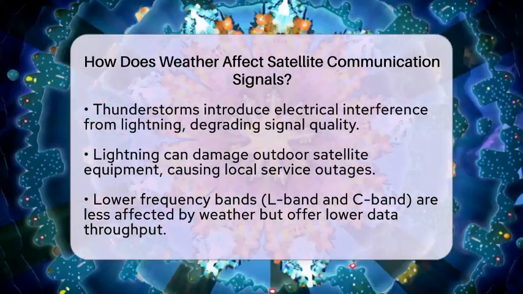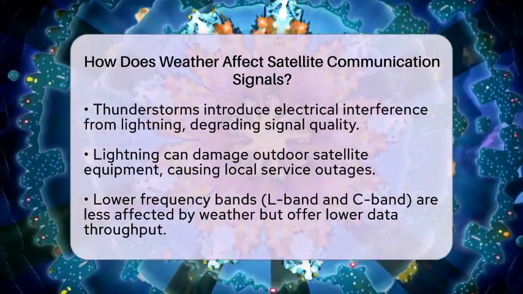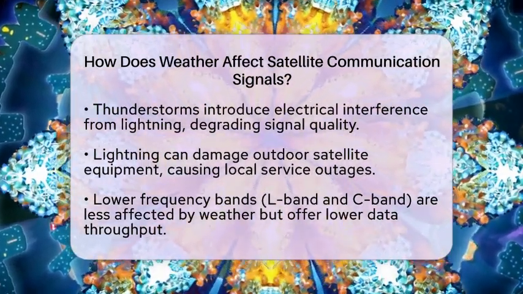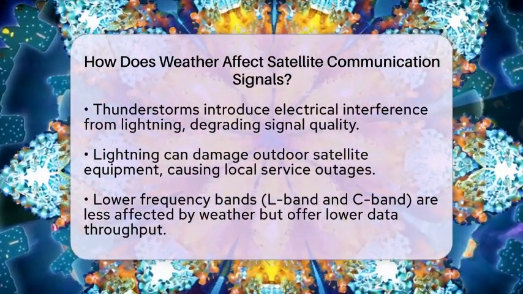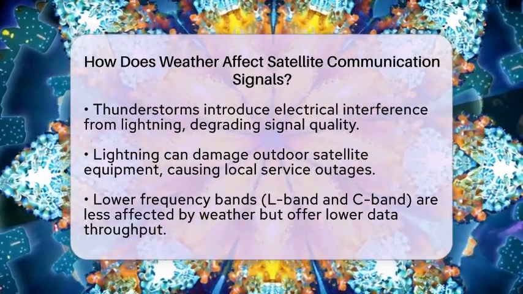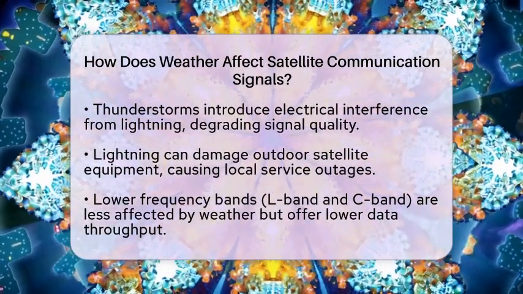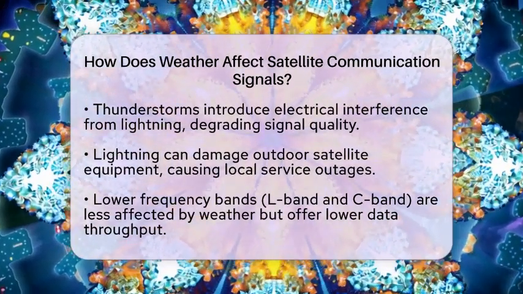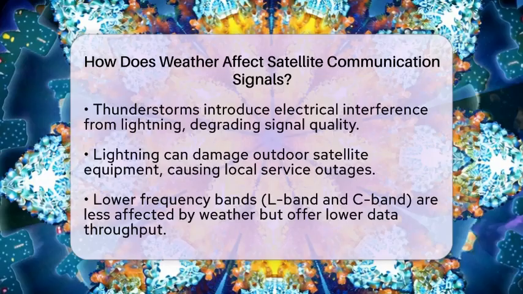The impact of weather on satellite signals heavily depends on the frequency band used. Lower frequency bands, such as L-band and C-band, have longer wavelengths that are less affected by rain and atmospheric moisture. However, they offer lower data throughput. On the other hand, higher frequency bands provide greater bandwidth and higher data rates, but are more vulnerable to weather-induced attenuation. This trade-off is essential in designing satellite communication systems, influencing antenna size, power needs, and error correction techniques.